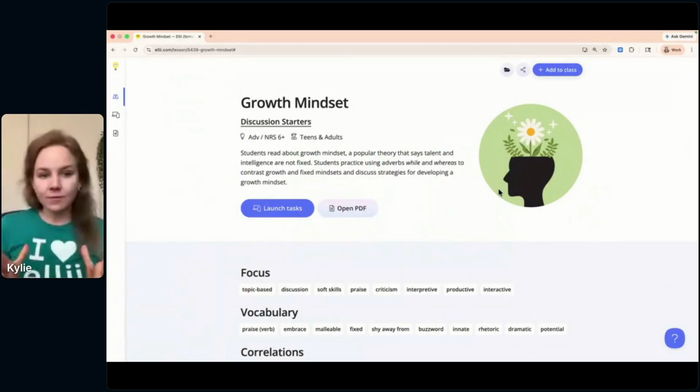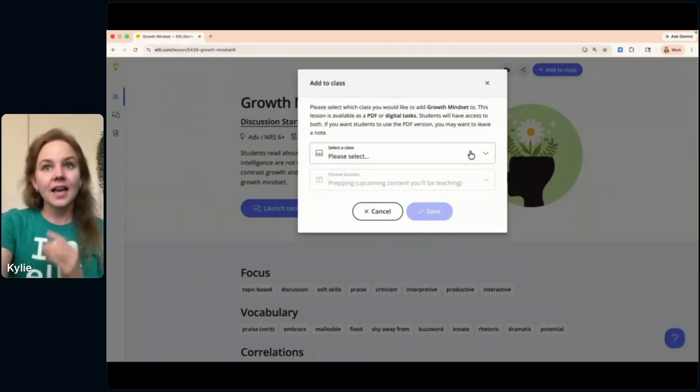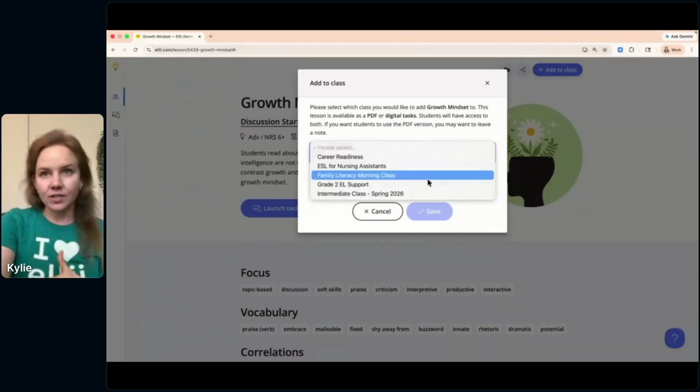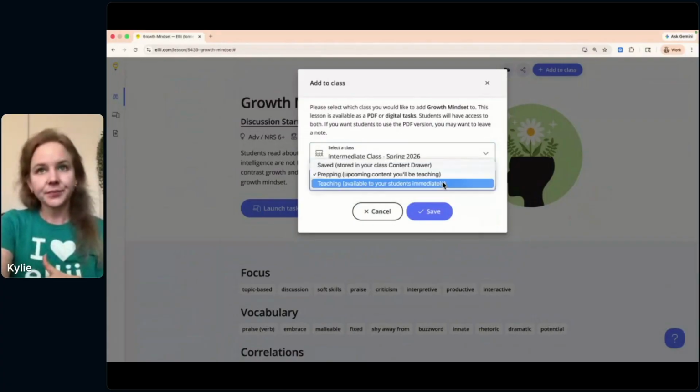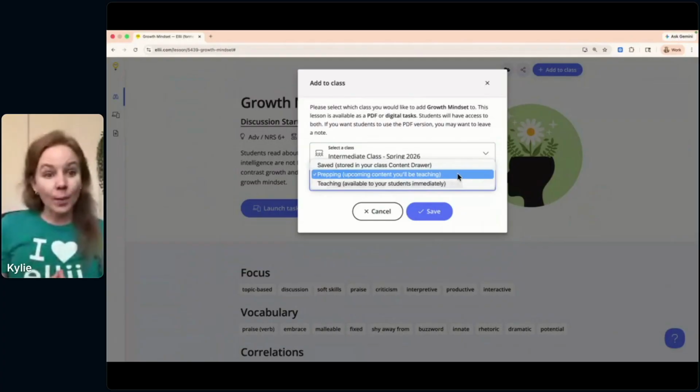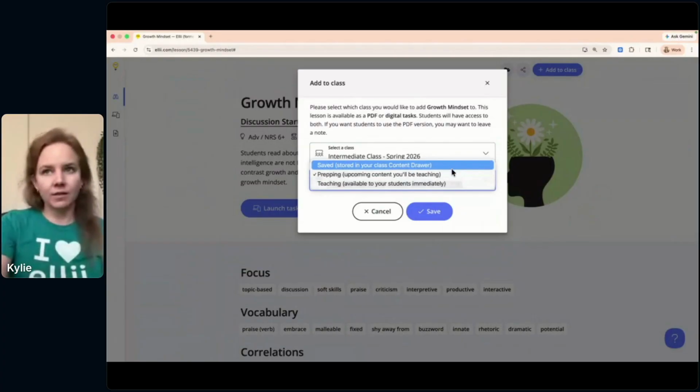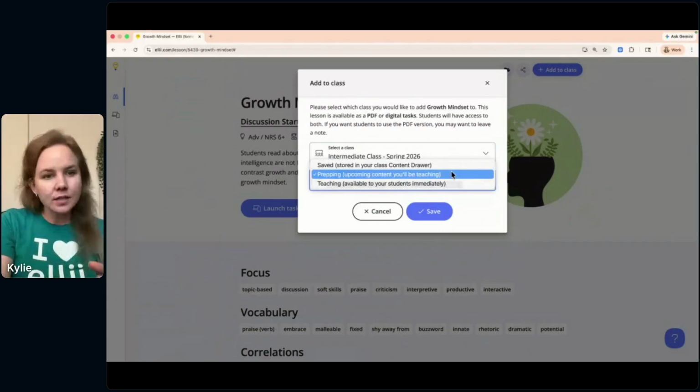But let's assume I've done that and I'm browsing the platform and I want to assign this growth mindset lesson. I simply click add to class and then I select the class that I want to save it to. Maybe that intermediate class, spring 2026. Here, I'm choosing where I want to put this in my lesson planner. Saved is like a bucket of materials that I maybe want to use in the future.